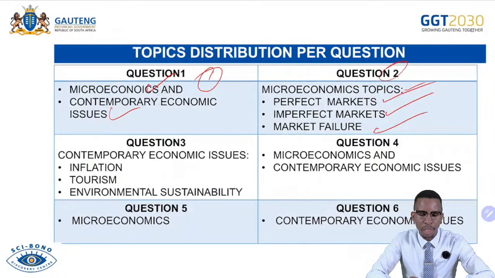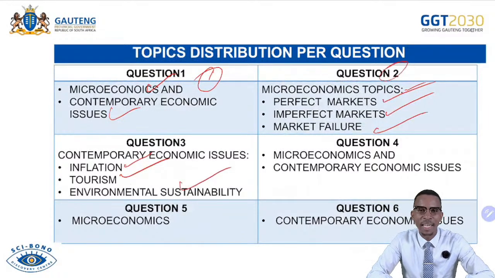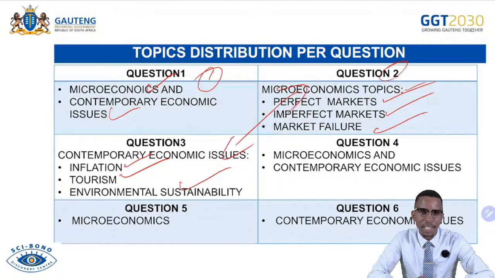And then we go to question 3. In there, we have contemporary economic issues. Then we have what we call inflation, we have tourism, we have environmental sustainability. We are spoiled of choices, like I've mentioned before. Both of these are open and they give you an advantage. So if you look at question 3, we have inflation, which is enjoyable. We have tourism, which is mostly enjoyable.